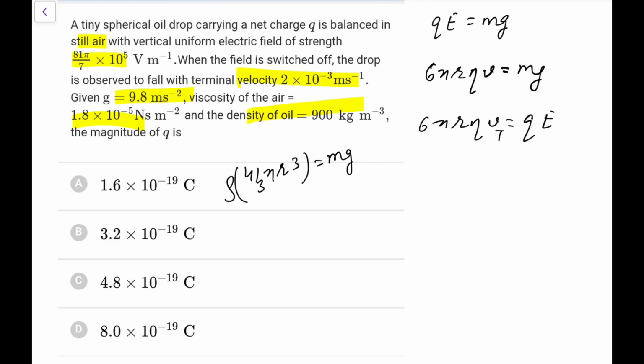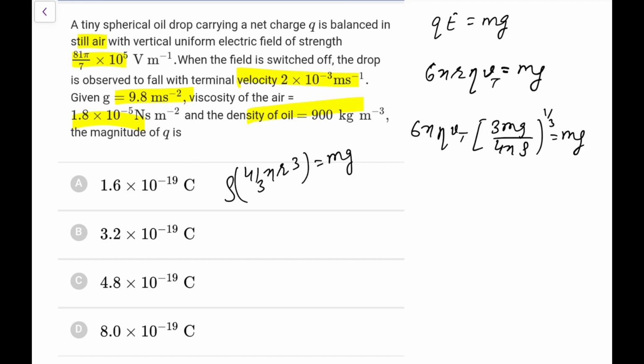So you are left with, again, not an easy calculation. I need to do something. Let's say don't write QE straight away; let me check first. So I can write 6 pi eta vt, and this r I can write as 3 mg upon 4 pi rho to the power 1 by 3, that is equal to mg.